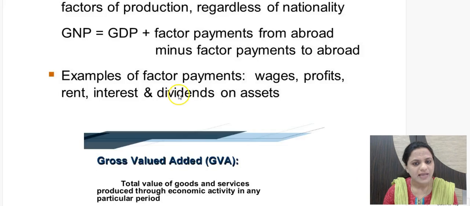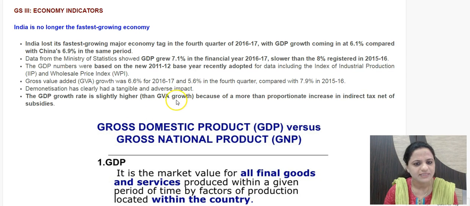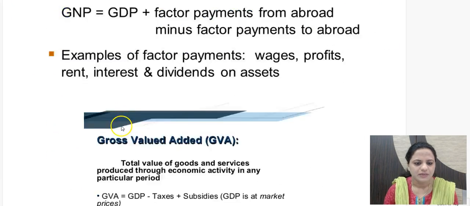So the last statement which was given in news item 2, that GDP data is slightly higher than GVA because of more than proportionate increase in indirect taxes, net of subsidies. So indirect taxes have increased. That is why the GDP growth rate is high. That is the statement here.